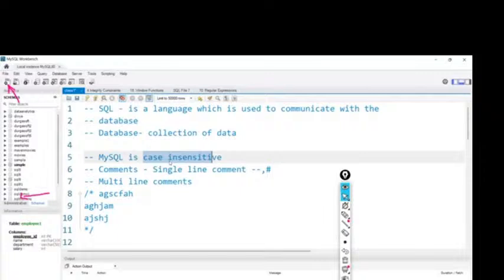Next, character or string data. We have two types. Basically, for characters we will use either the character data type or the string data type. Both are the same, we can call it either way. To store the character data, we will use this, and it is divided into two types: char and varchar. What is char? What is varchar? I will explain to you in a while.